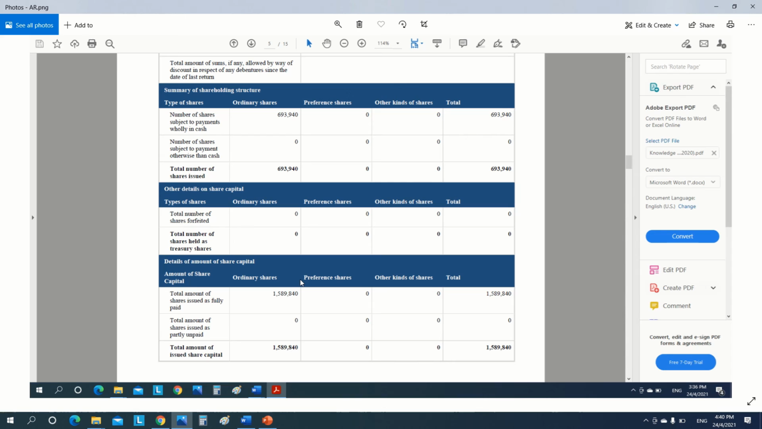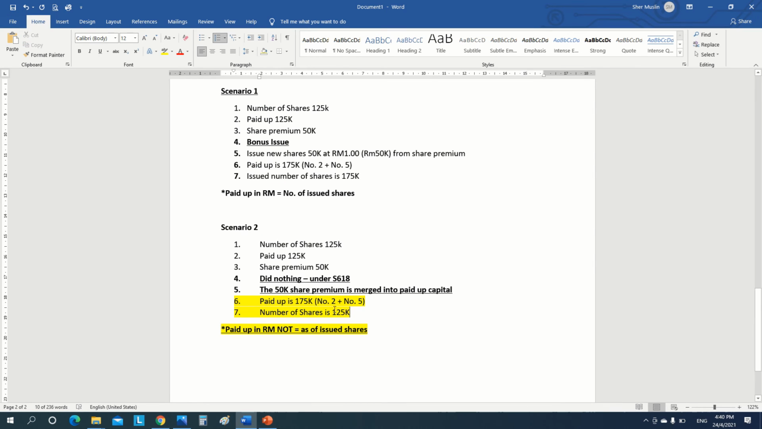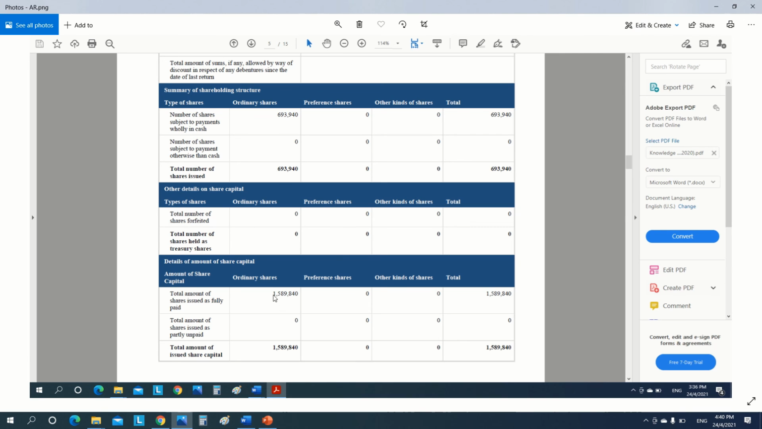So first of all, you check if the company has submitted the section 618. Then you know how to update. You update the issued capital, then here the amount of paid up capital, which is the paid up capital plus the share premium. That is the paid up capital of the company. So the total amount of shares issued as fully paid, you should update here.